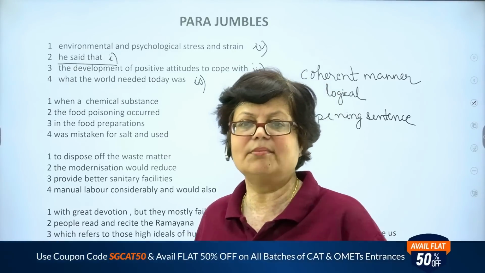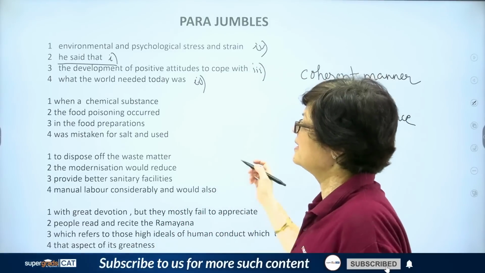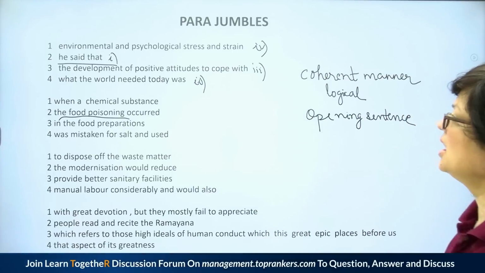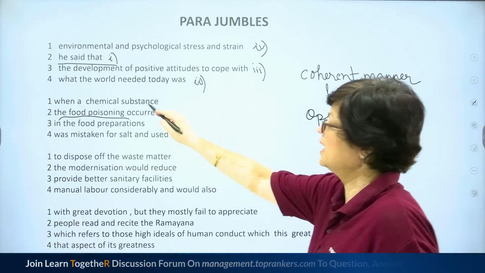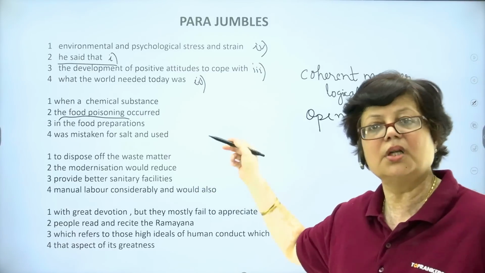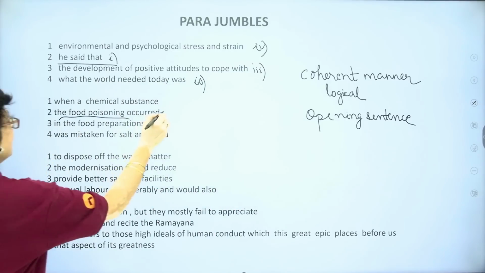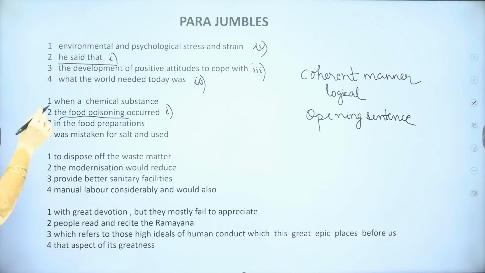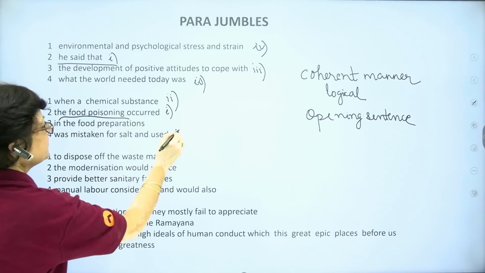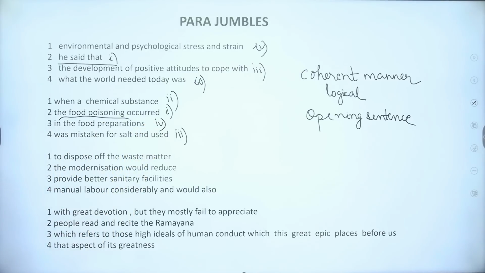Either the subject does something or some more detail is given which also carries the object within. So let us find out where is the subject. Here, this is the subject. The food poisoning occurred when a chemical substance was mistaken for salt and used in the food preparations. The sentence gets logically completed.